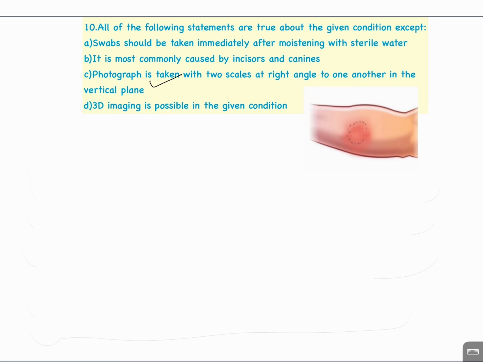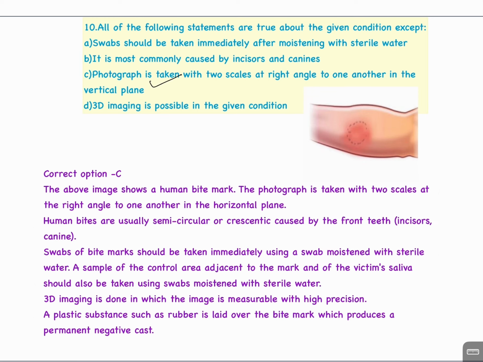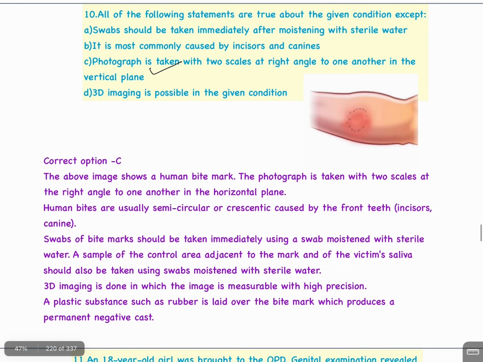The answer is C. The above image shows a human bite mark. The photograph is taken with two scales at right angle to one another in the horizontal plane. Human bites are usually semicircular or concentric, caused by front teeth, incisors, or canines.